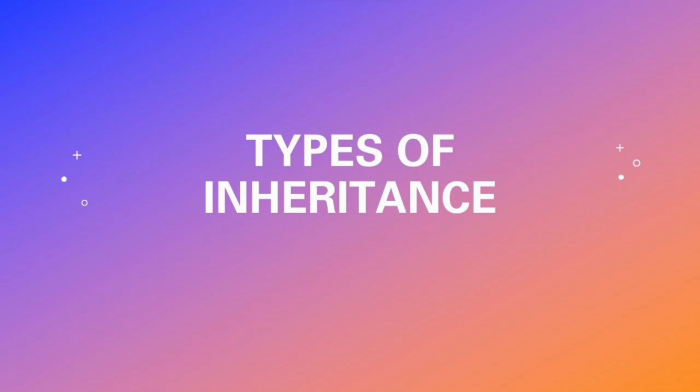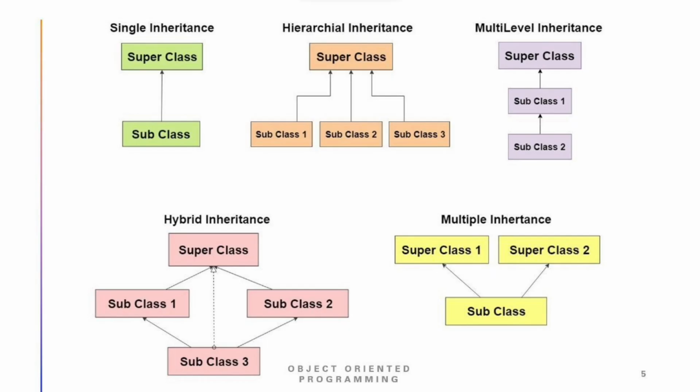Types of inheritance. There are 5 types of inheritance, and the first one is single inheritance. In single inheritance, a class is allowed to inherit from only one class, which means one subclass is inherited by one base class only. The second one is hierarchical inheritance. In this type of inheritance, more than one subclass is inherited from a single base class, which means more than one derived class is created from a single base class. Next one is multi-level inheritance. In this type of inheritance, a derived class is created from another derived class.